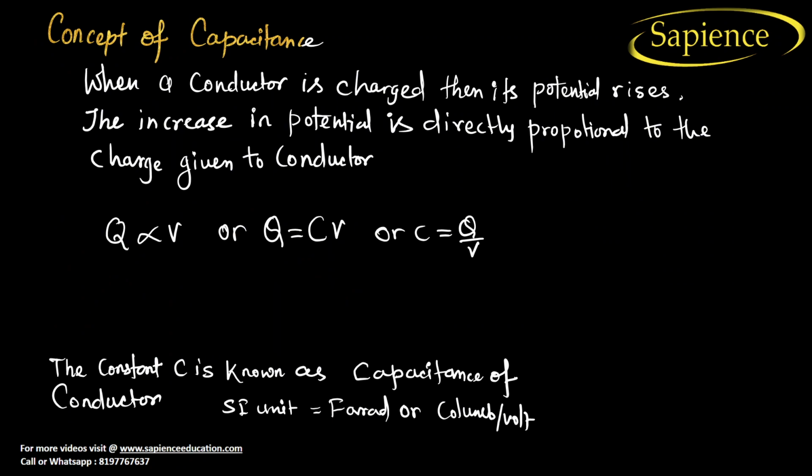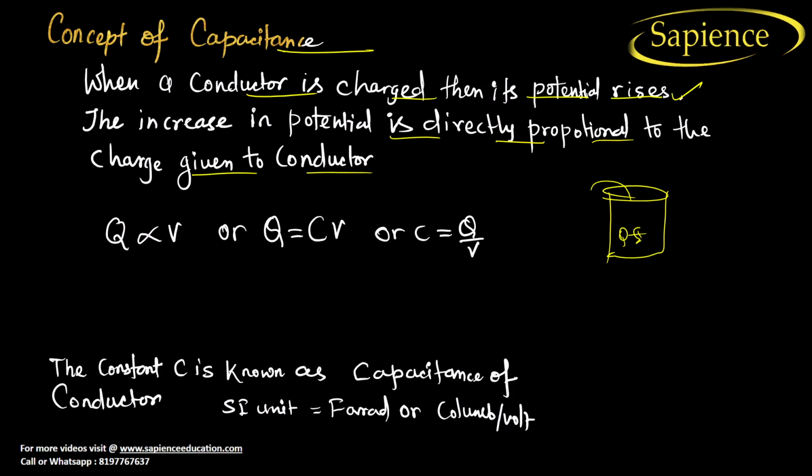Now the concept of capacitance. When a conductor is charged, its potential rises. The increase in potential is directly proportional to the charge on the given conductor. Let us suppose there is a conductor, and if you store a plus charge Q on it, its potential will also increase.